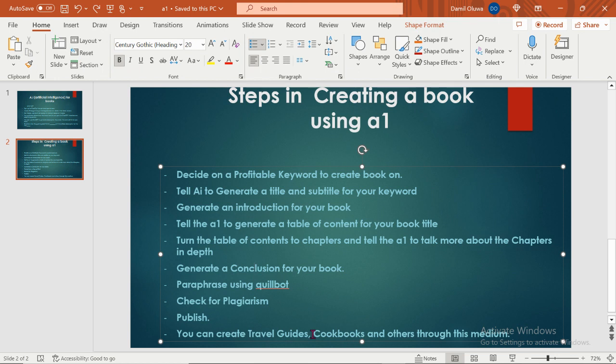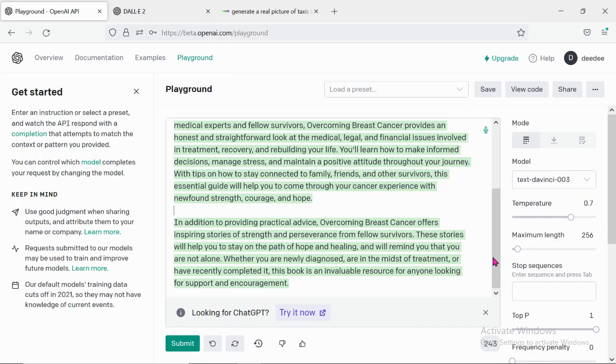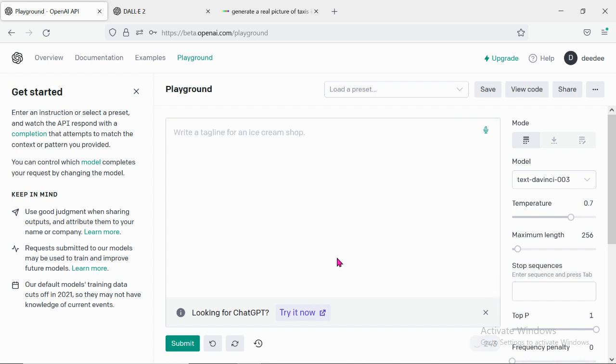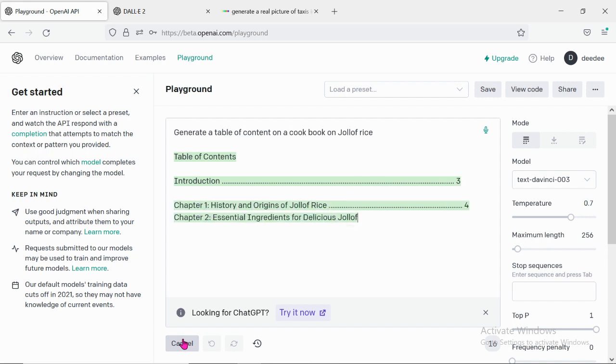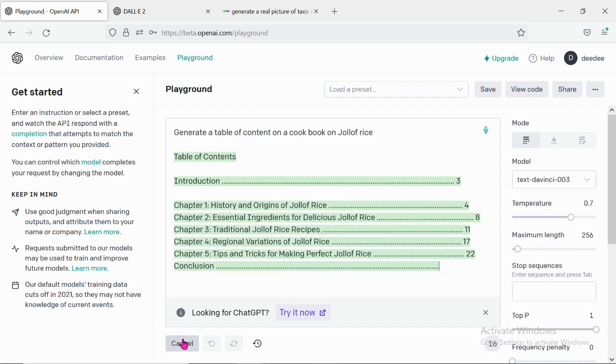So let's say you want to create a cookbook on jollof rice. Okay, let's just ask it and see what it will bring. Generate a table of contents on a cookbook on jollof rice. Let's see what it will be. Jollof rice is basically for Africans, but let's just see. Okay, as you can see, how wonderful this is.